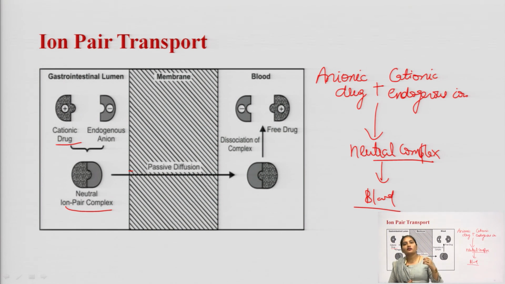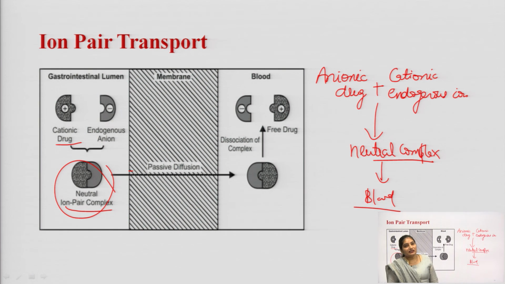In ion pair transport, a drug can be in the cationic form or in the anionic form. If it is in cationic form, it will bind to the endogenous anion. If it is in the anionic form, it will bind to the endogenous cation, and a neutral ion pair complex will be formed that can be easily transported by passive diffusion across the membrane.